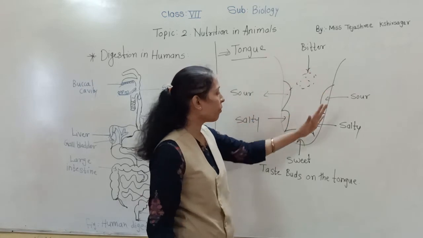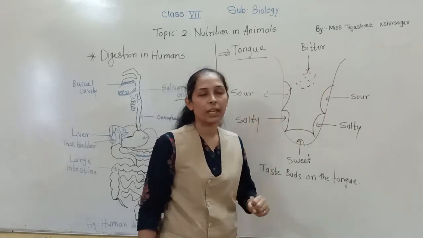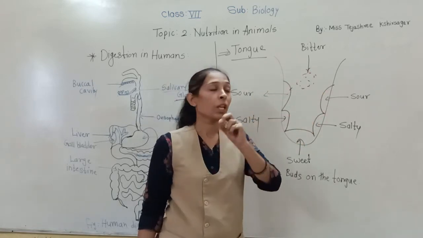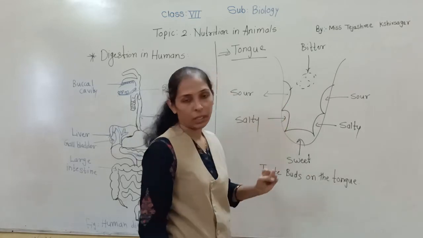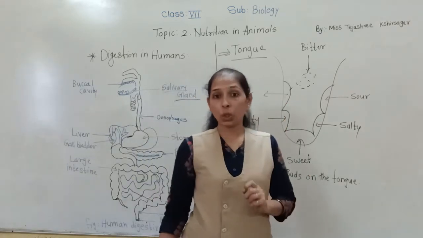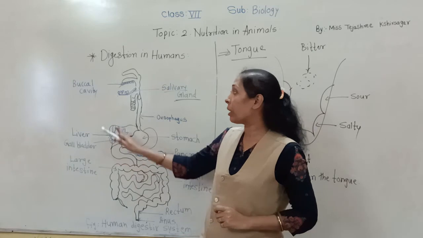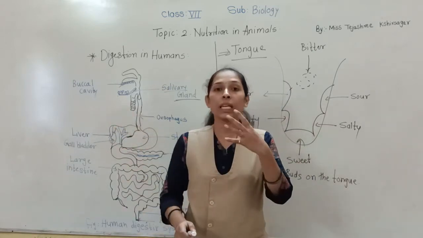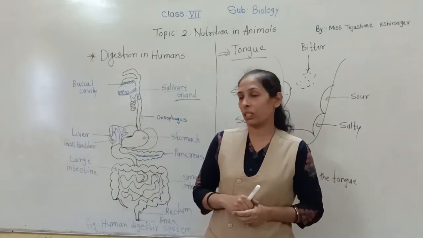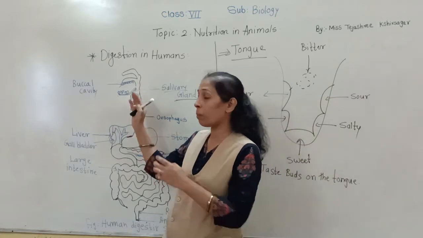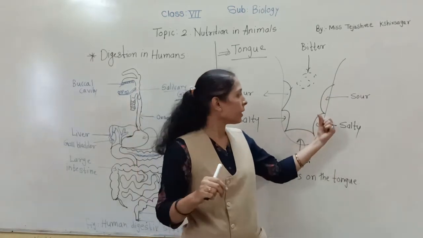So these are the different tastes that we can know with the help of the different taste buds present on the tongue. Here we have discussed the buccal cavity, in which there are the teeth and the tongue.